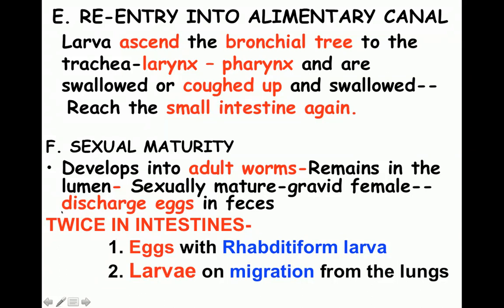So this parasite is important because it is present twice in the intestines: once in the form of eggs which have the rhabditiform larva, and the second time when the larva is migrating from the lungs and going back into the intestines.